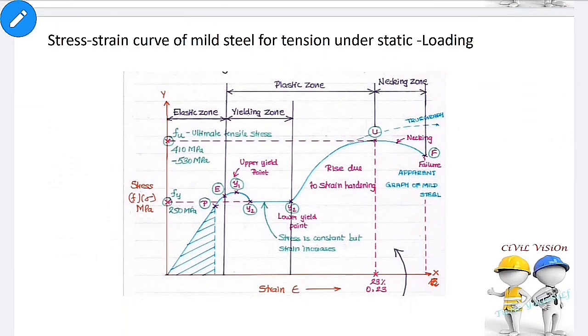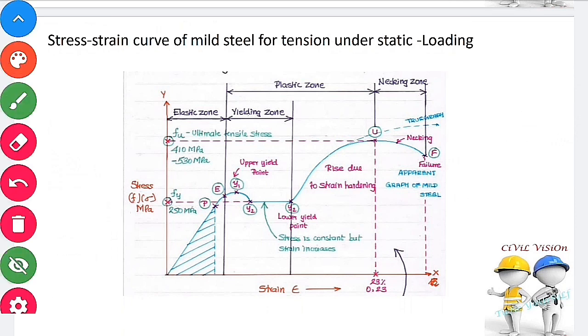Stress strain curve of mild steel for tension under static loading condition. The graph is drawn with stress in the y direction and strain in the x direction. The portion between O and P is the proportionality limit, the stress at which the stress strain curve ceases to be a straight line. In this limit, stress is directly proportional to strain. Hooke's law is valid up to this limit.